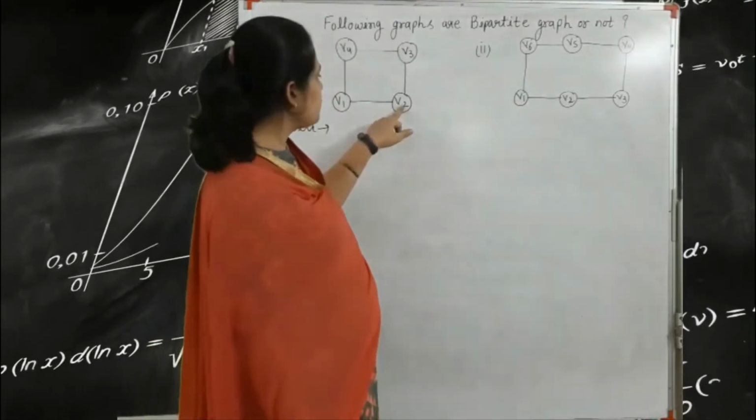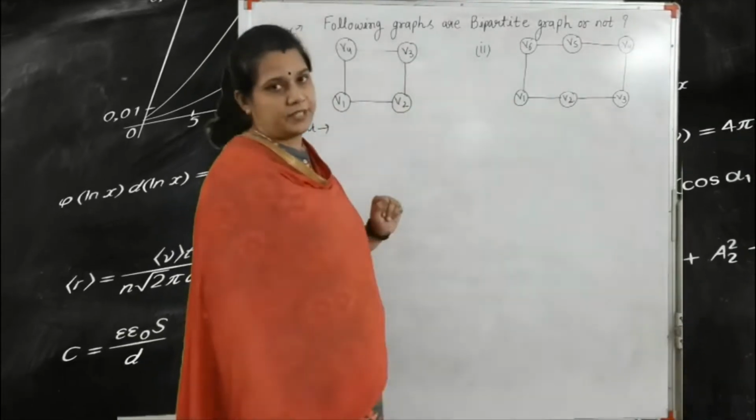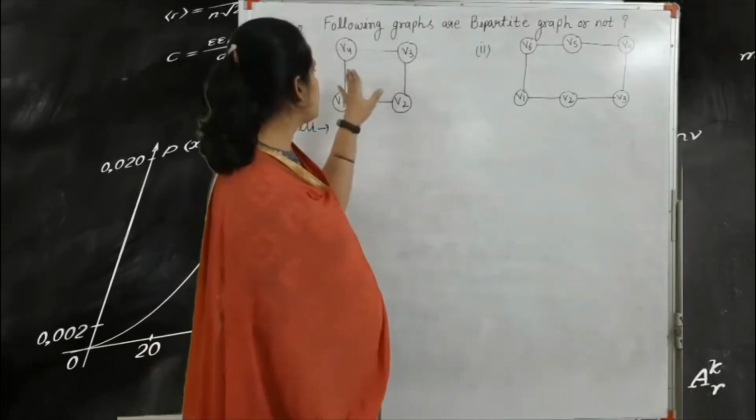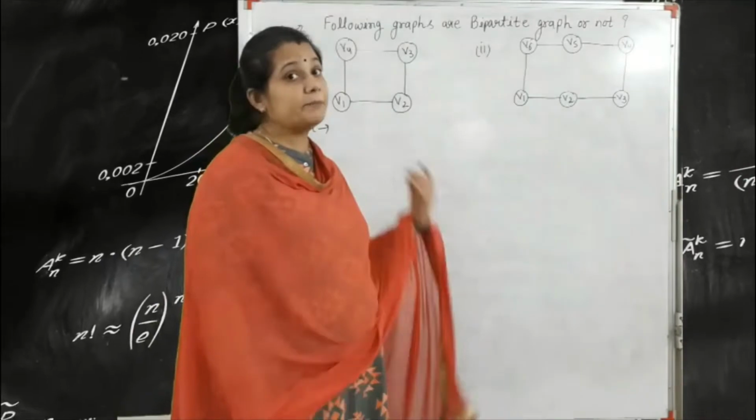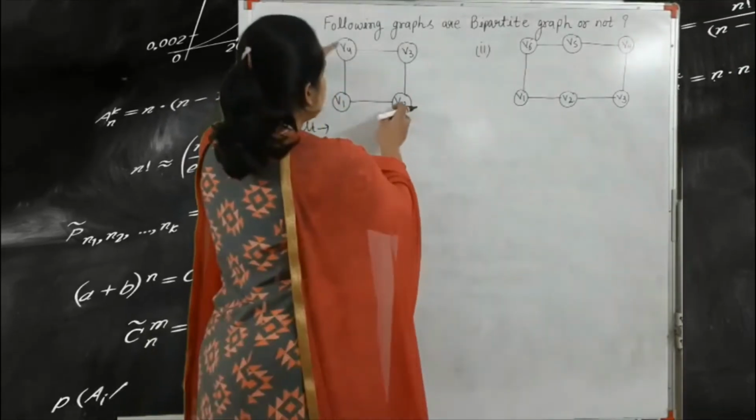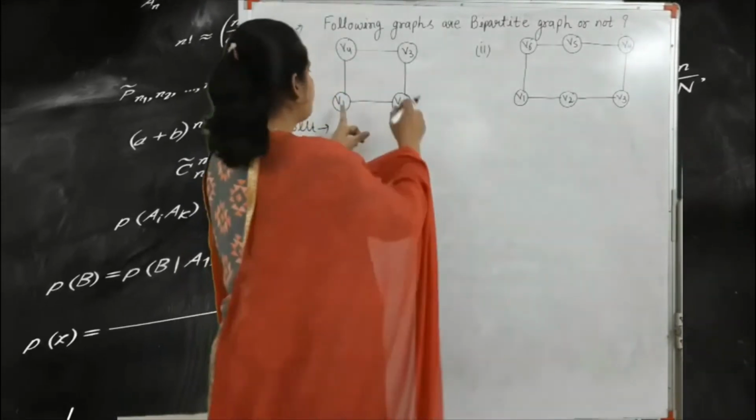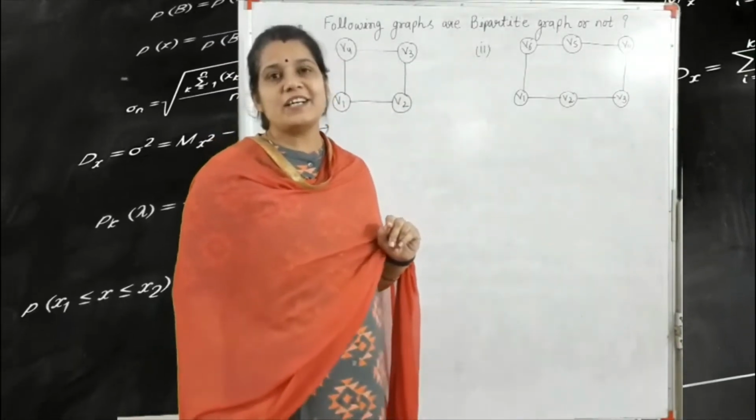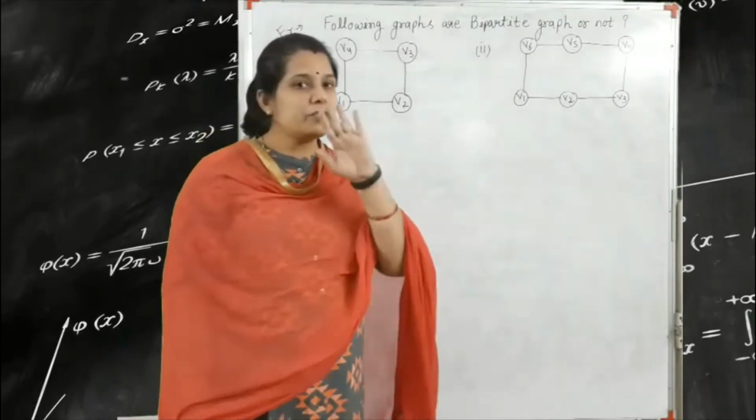V2 is connected to V1 and V3. V3 is connected to V4 and V2, and V4 is connected to V1 and V3. But here V2 and V4 are not connected, and V1 and V3 are not connected. So here, first we map the two partitions.